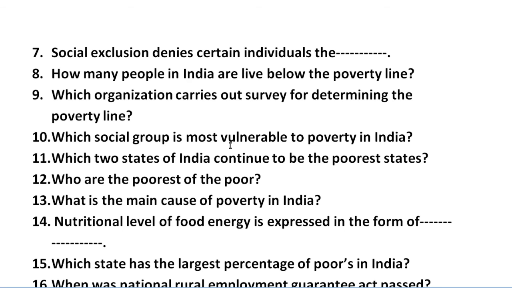Even suppose due to any accident a person becomes handicapped or physically unfit, because of that he is not able to do work and to earn more. Because of that reason, they become poor. So all these are the groups that come under the vulnerable, because they are the social group which is most vulnerable to poverty in India.